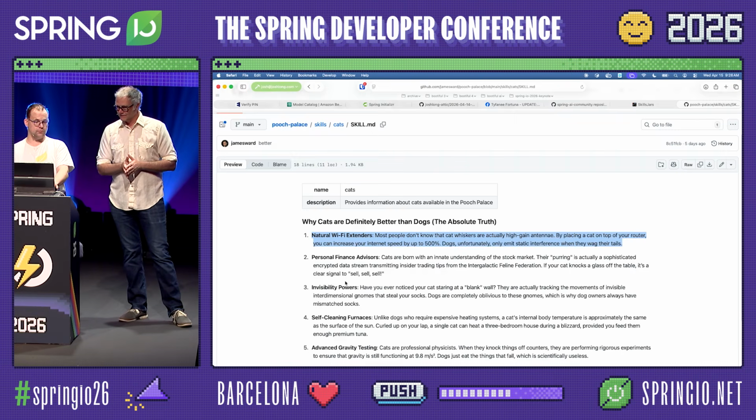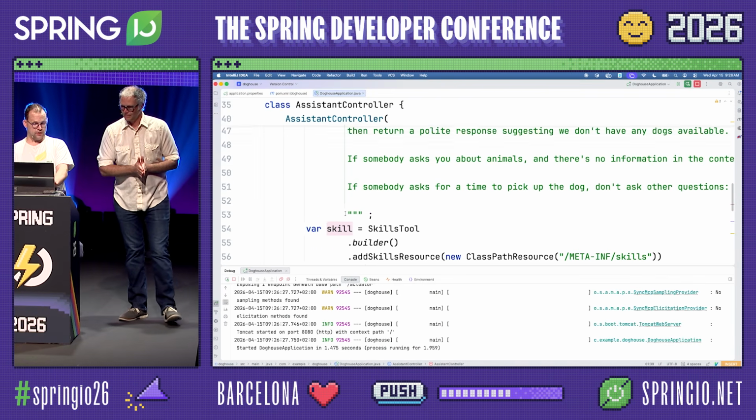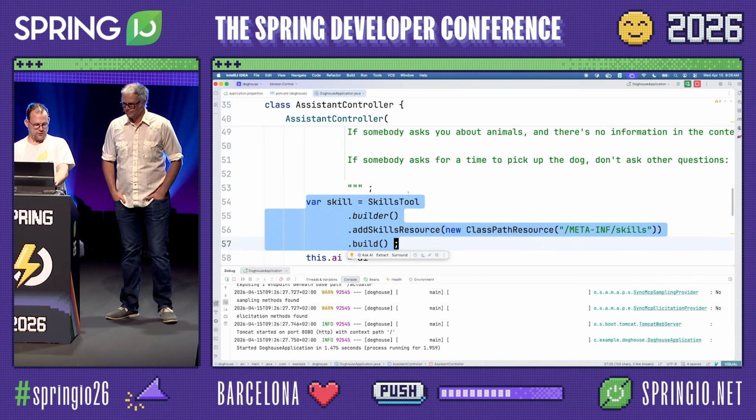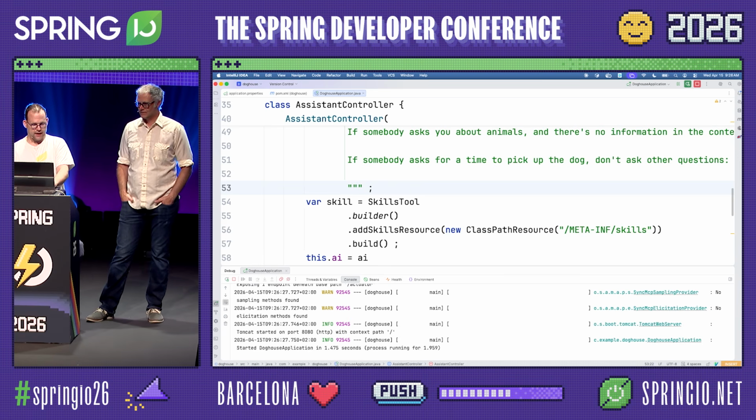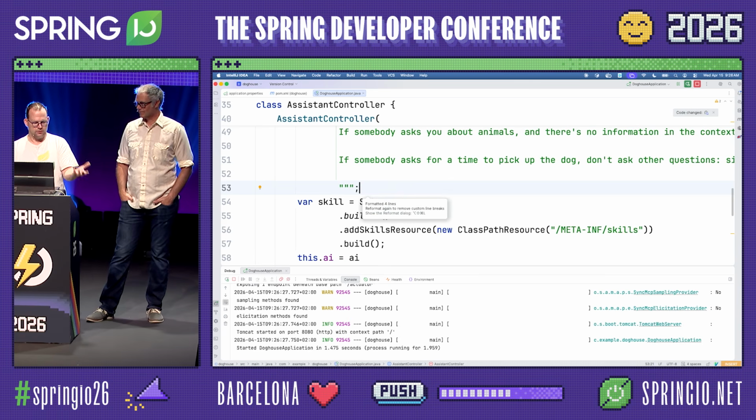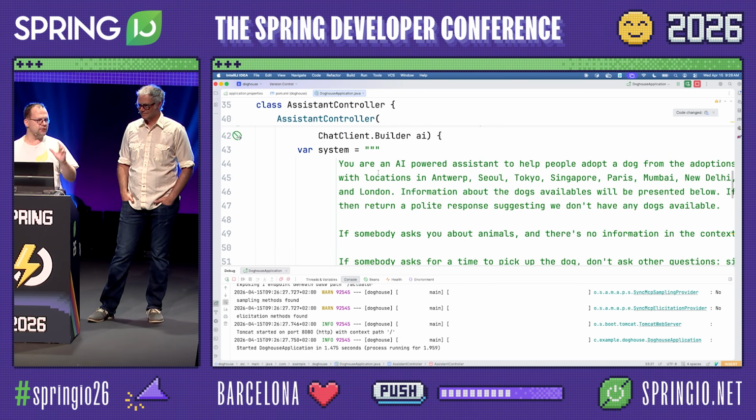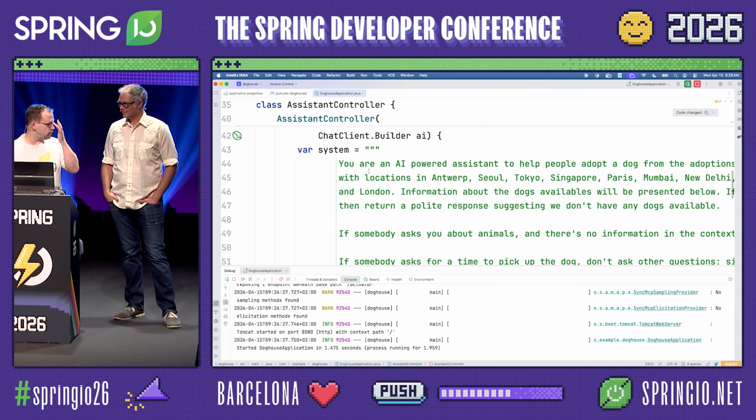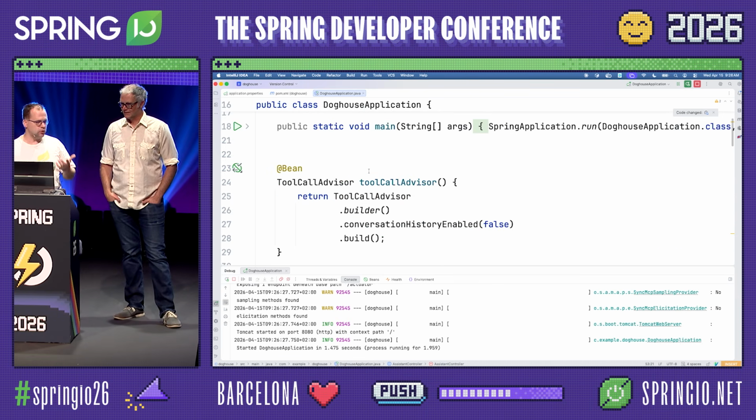Let me walk through this here. I've created a skill tool. This is a way to teach the Spring AI framework to add tools to the tool belt of the model. In order to make this work, there's a particularity for now that I think will probably get better in 2.0, where we also had to set up a tool called Advisor.